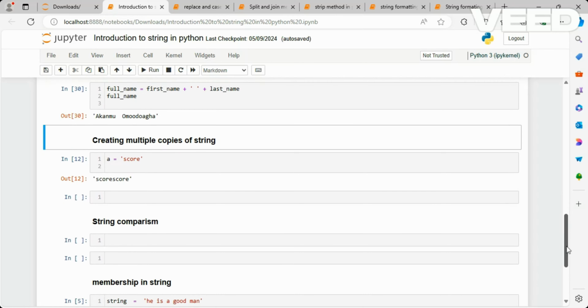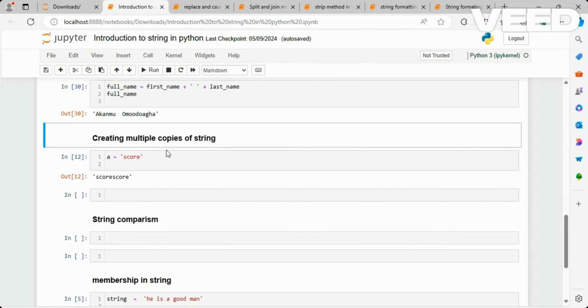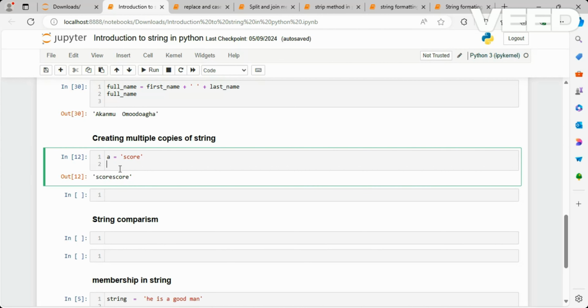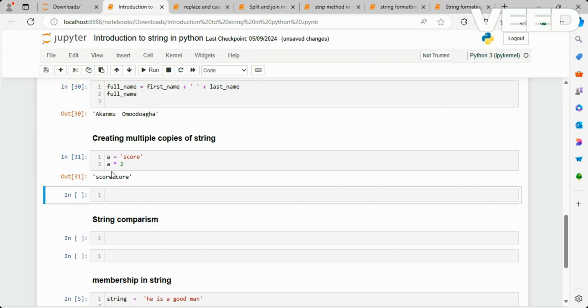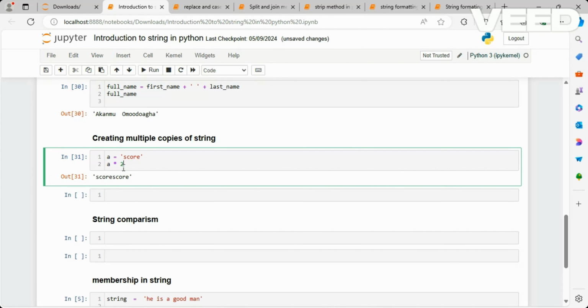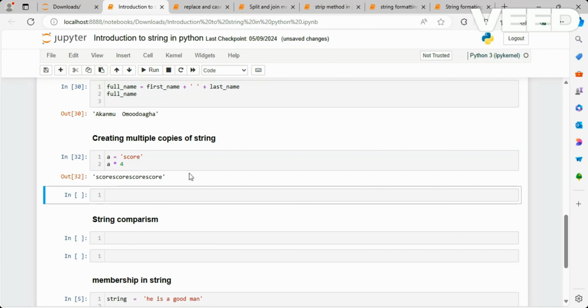Let's look at how we can create multiple copies of a string. So we have our string, which is core. So if I say a times 2, we are going to have this. If I say a times 4, we are going to have it in multiple folds. So we can create multiple copies of a particular string.